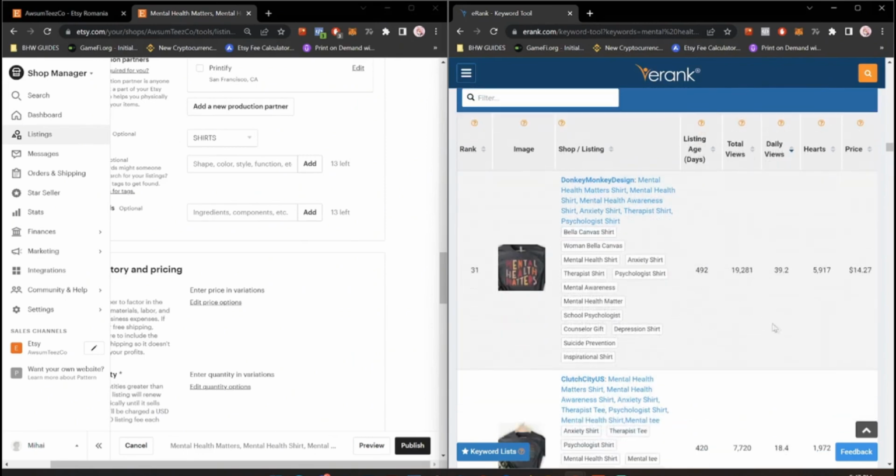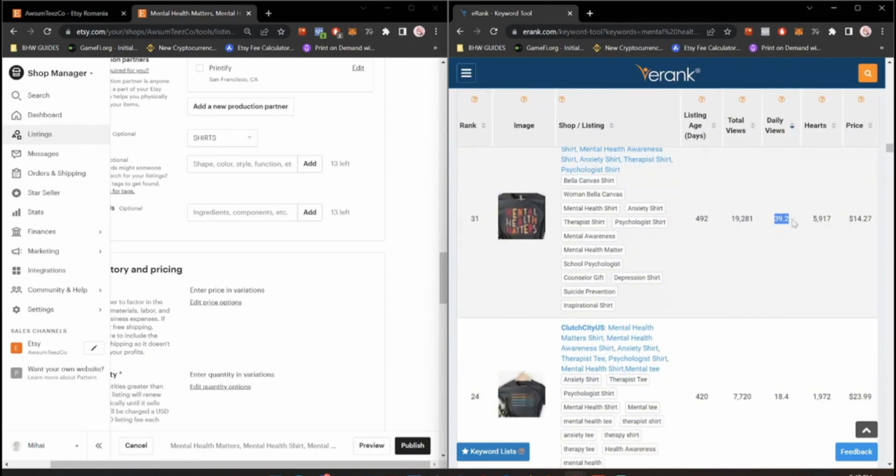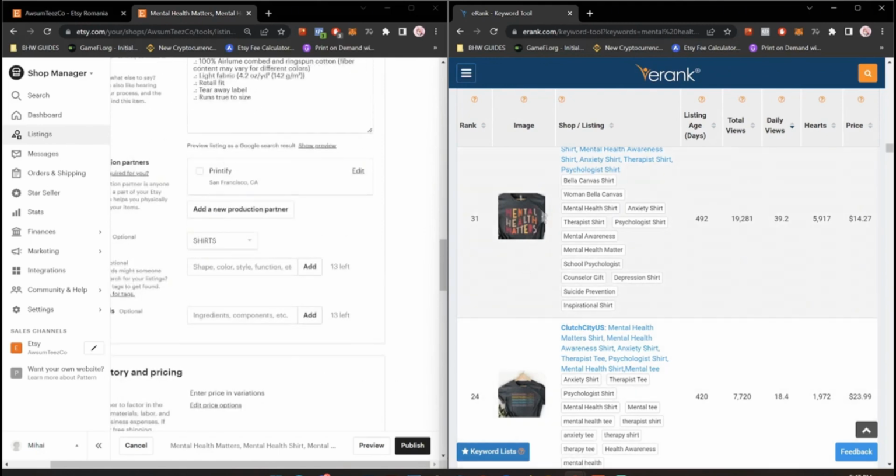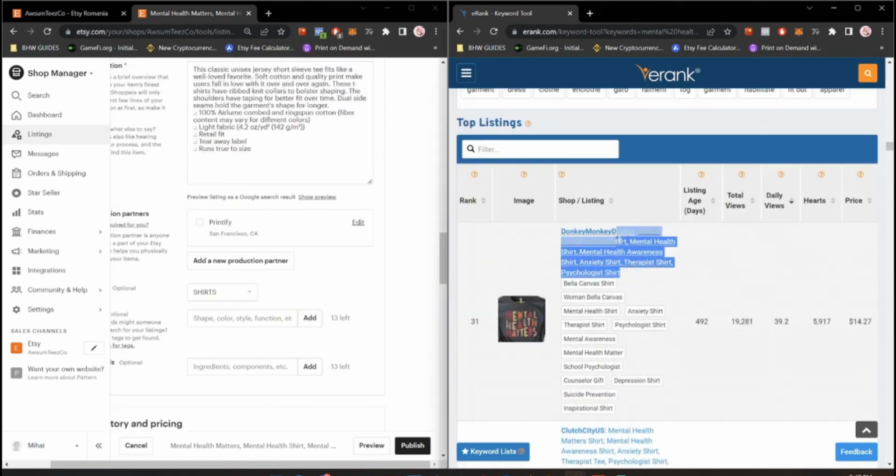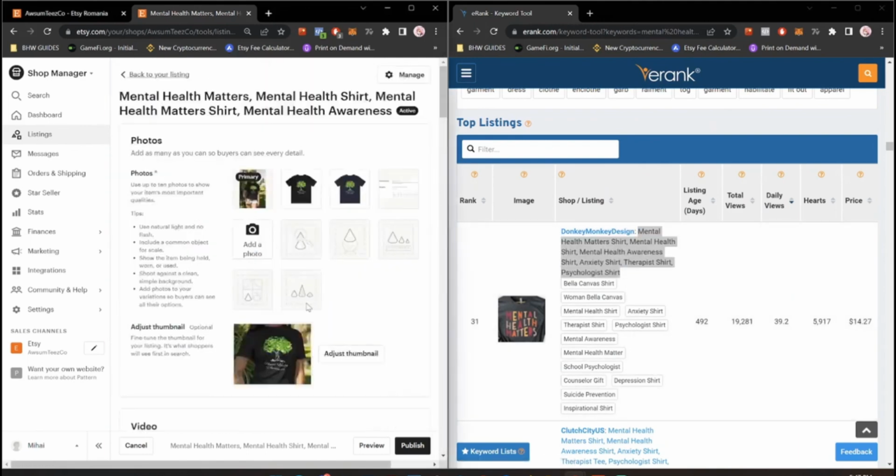Yeah, this one is way better. So the daily views are better as well. And everything that is in here, I like way more. And we have the same phrase on the shirt, so we can easily optimize around this. So I'll just copy these keywords. I'll throw them in the title.